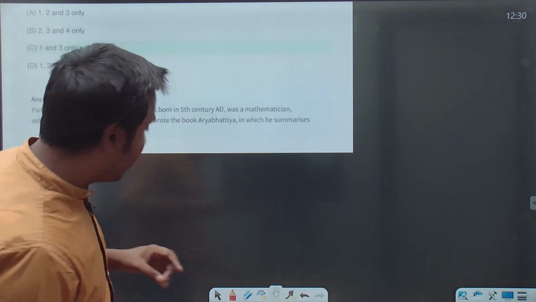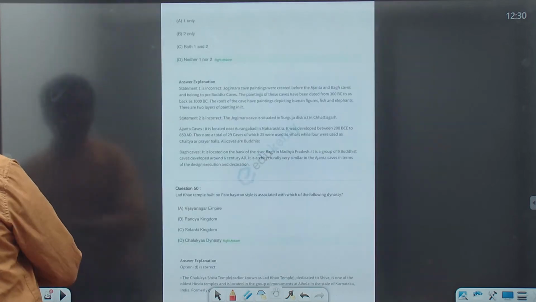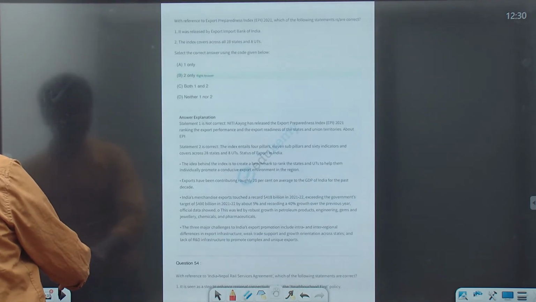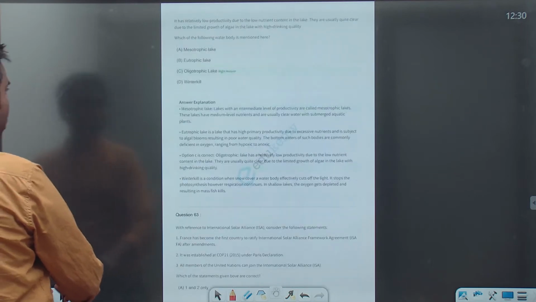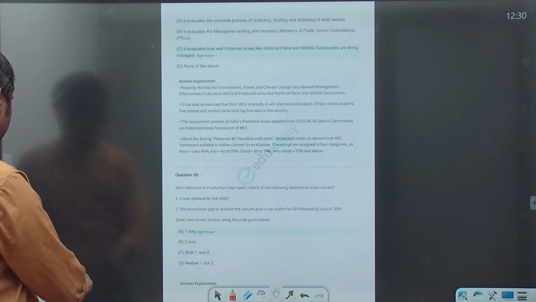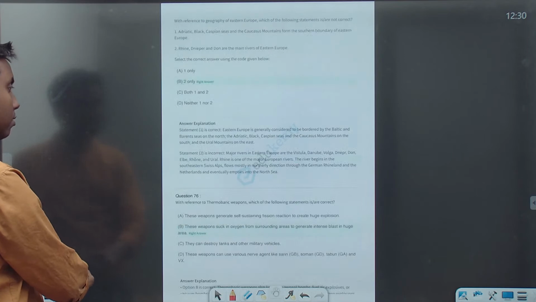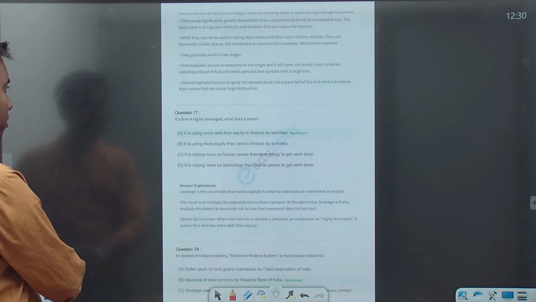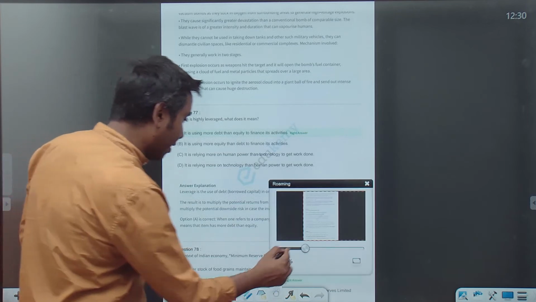Let's go back to question number 77. Economy starts again on question number 77. Slowly we are inching towards question number 77. Okay, here we are. Question number 77.